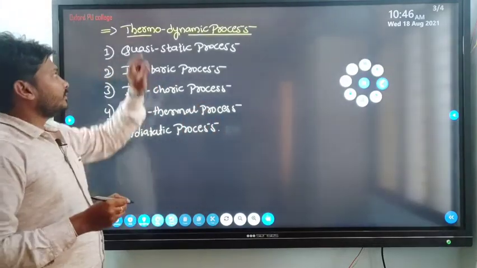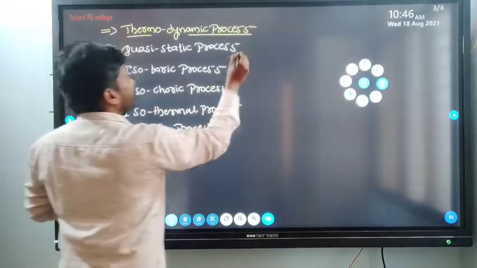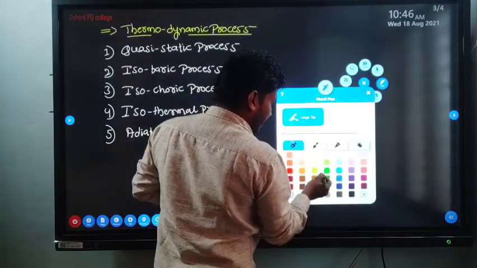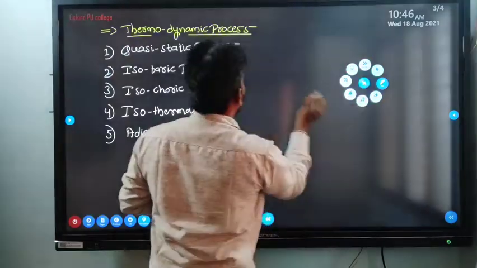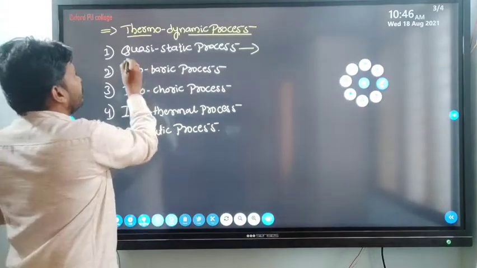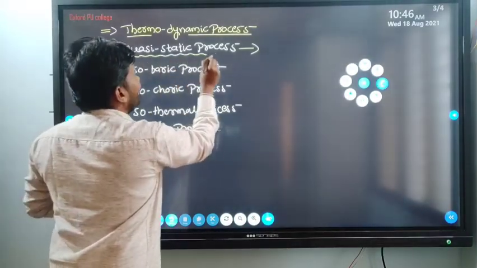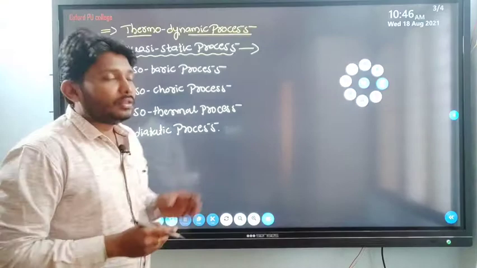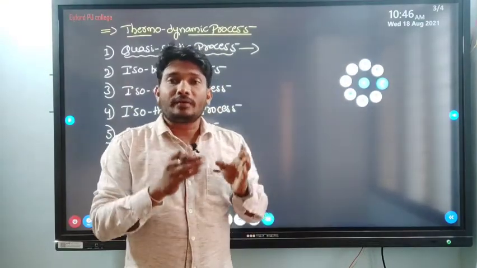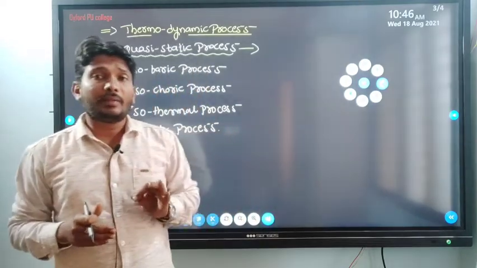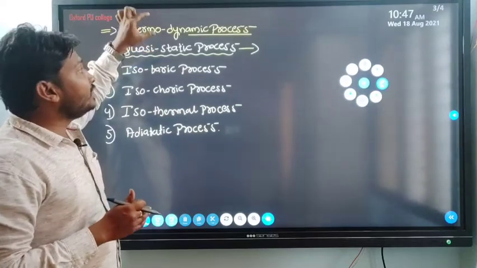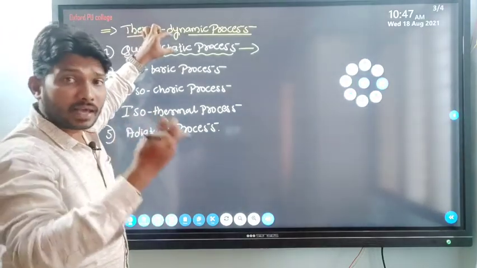In thermodynamics we can consider the quasi-static process. First let me discuss that. What is the meaning of a quasi-static process? It is a process which takes place at an infinitesimally small rate, which means the system attains thermal equilibrium as well as mechanical equilibrium.